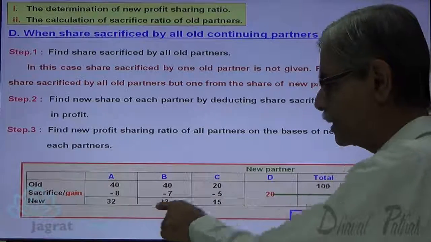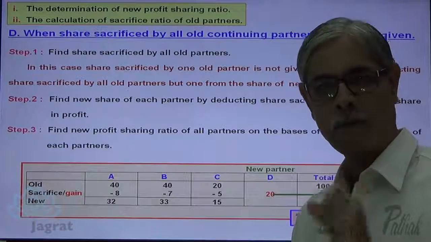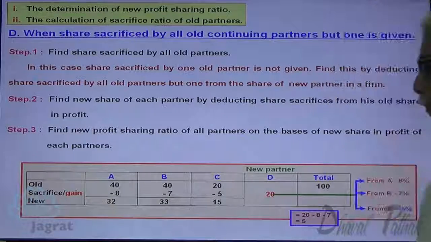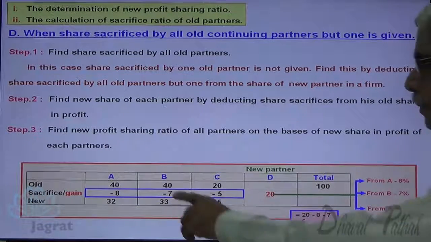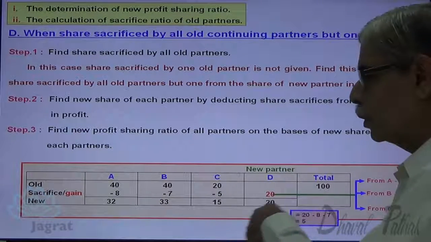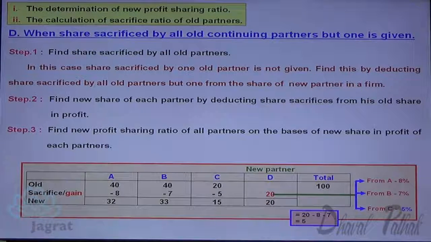So this is the percentage of share after admission of D and that too of old partners A, B and C. The total of this 8 plus 7 plus 5 works out to be 20. Share of D is 20 as you know, given to us. So new profit sharing ratio is 32:33.